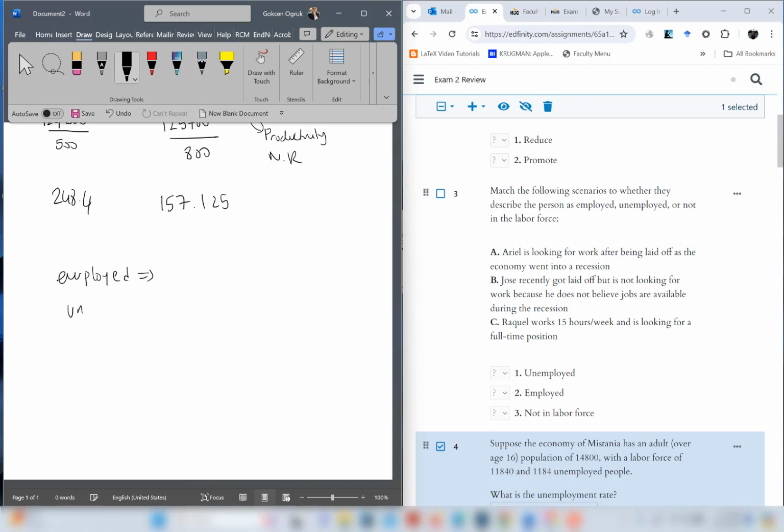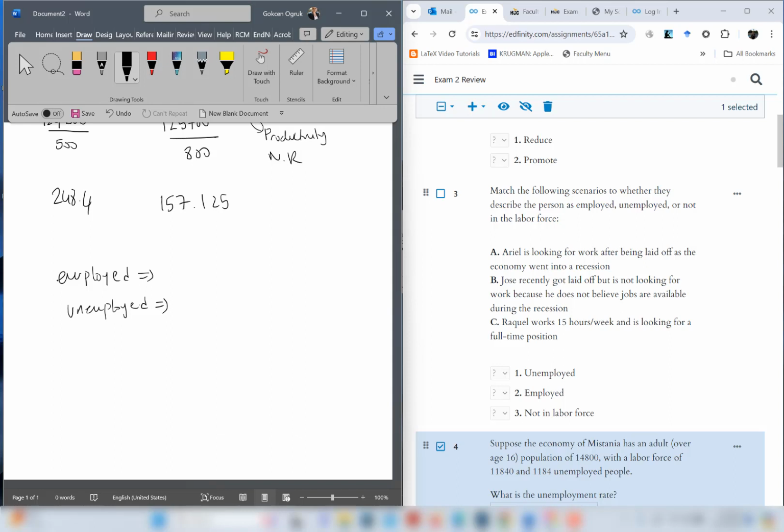And for unemployed, you have to be careful, because we need to make sure that an unemployed person needs to be actively looking for work. So not having a job is not enough. This person needs to look for a job, and therefore unemployed people should actively look for work. And not in the labor force is any of the people whom you cannot categorize as employed or unemployed. So stay-at-home mom and dad, retired people, students who are not working, and in addition to that, disabled people, all are considered not in the labor force.